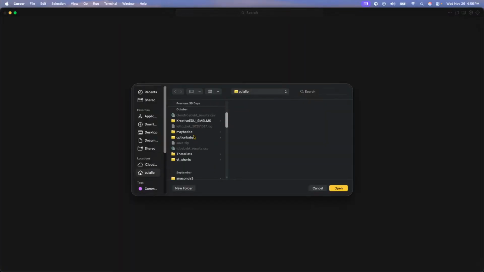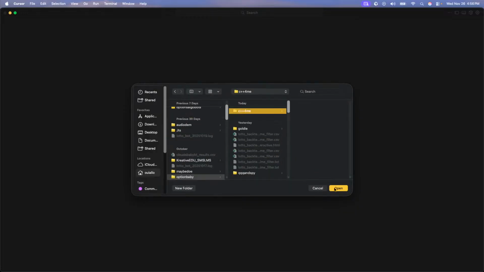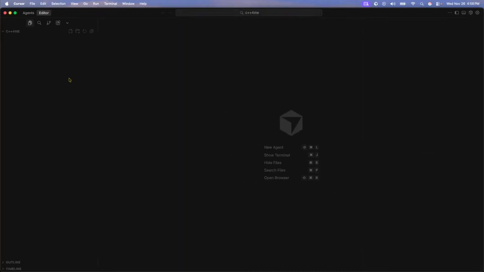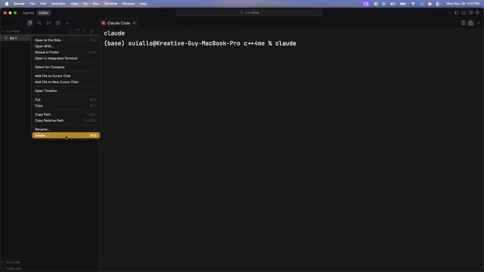All right, so I'm going to open a project. Create, open. I'm not using Cursor's AI. Remember, we're going to be using Claude Code. Then I need to run Claude Code. Close this out.